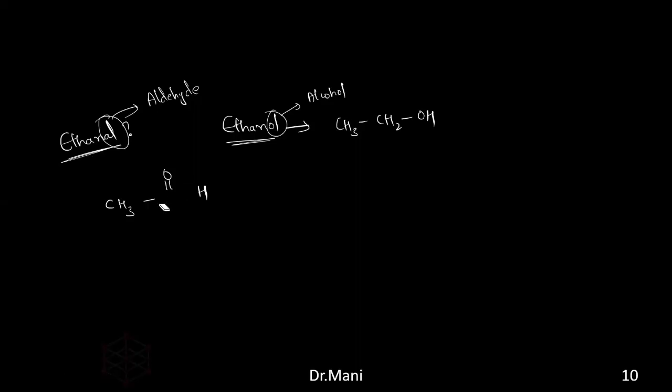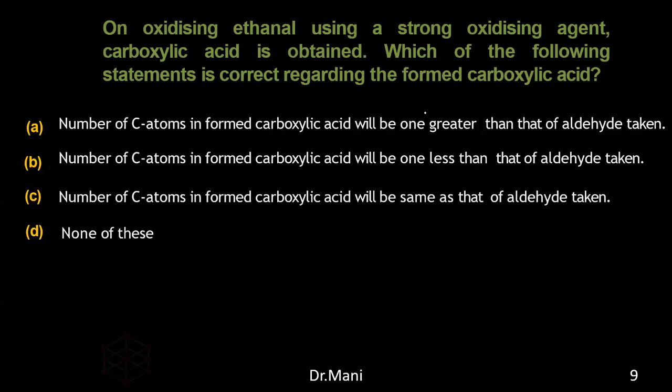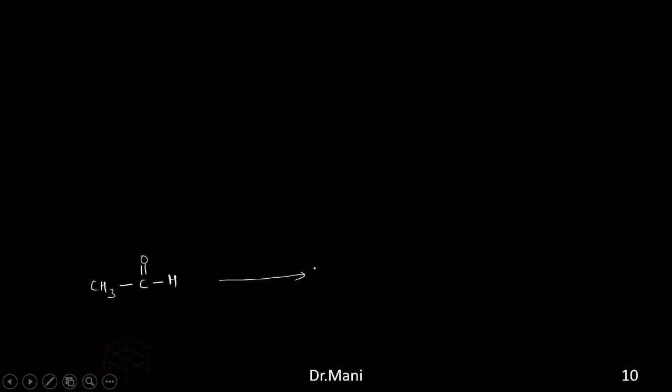Remember, you should not be confused with these basic things. So see here how the reaction will happen. There is an ethanal, that is CH3 C double bond O H. What's happening here? What does the question say? It is oxidized and turned into a carboxylic acid. So this will be oxidized. So put O within brackets, which represents oxidation.